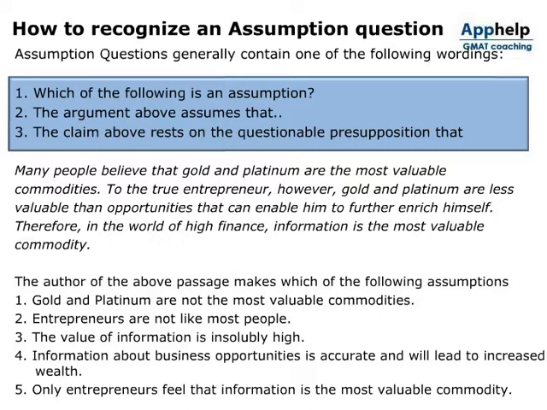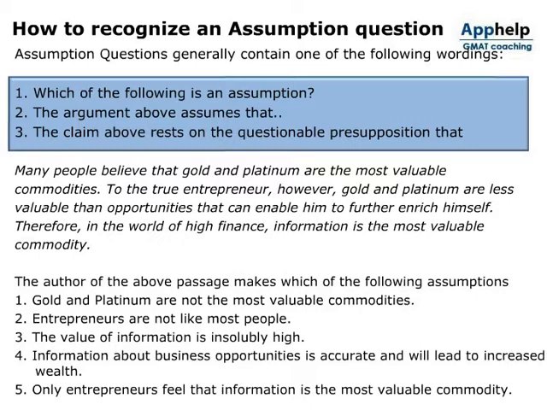How to recognize an assumption question. Assumption questions generally contain one of the following wordings. 1. Which of the following is an assumption? 2. The argument above assumes that. 3. The claim above rests on the questionable presupposition that. For example, many people believe that gold and platinum are the most valuable commodities. To the true entrepreneur, however, gold and platinum are less valuable than opportunities that can enable him to further enrich himself. Therefore, in the world of high finance, information is the most valuable commodity.